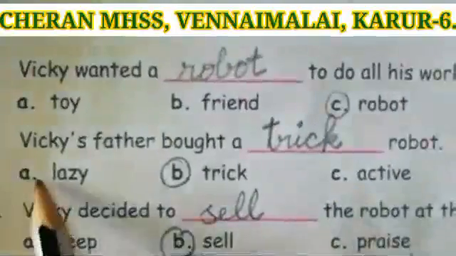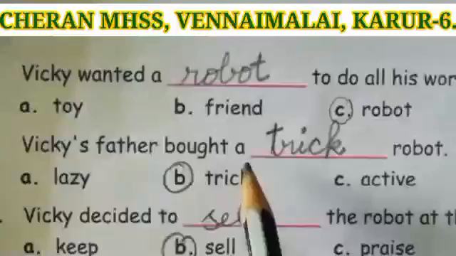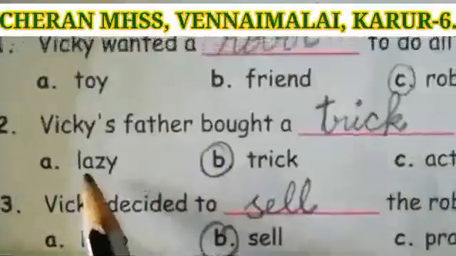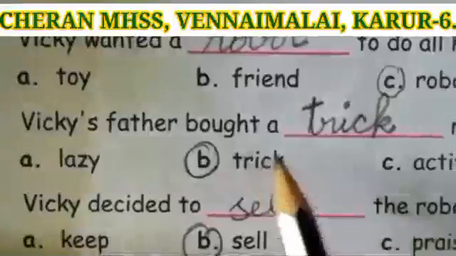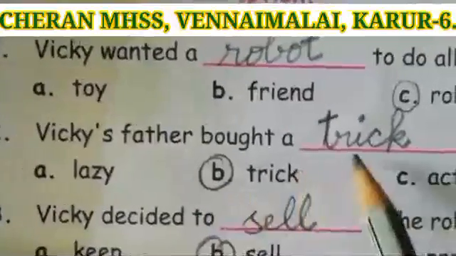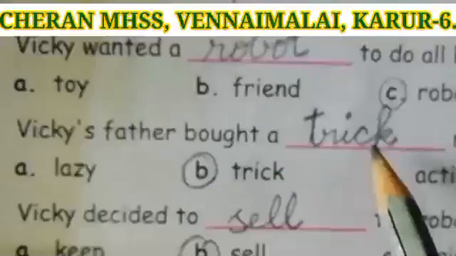Okay. Second one, Vicky's father bought a dash robot. See the options. Lazy, trick, active. Which one is the correct answer? Trick is the correct answer. Circle the answer and write in the dash.